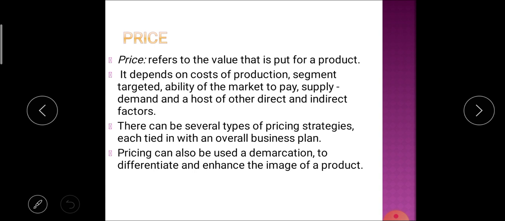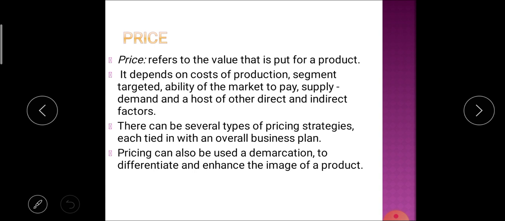The first one is the cost of production. That means within how much cost that product will be produced, according to that cost of production the price of that particular product is determined. Also segment targeted, which is one of the marketing concepts, that is market segmentation. According to which segment you have to target, the price of the commodity is determined. Then the ability of the market to pay, and the demand and supply of that particular commodity are considered while determining the price of the commodity.